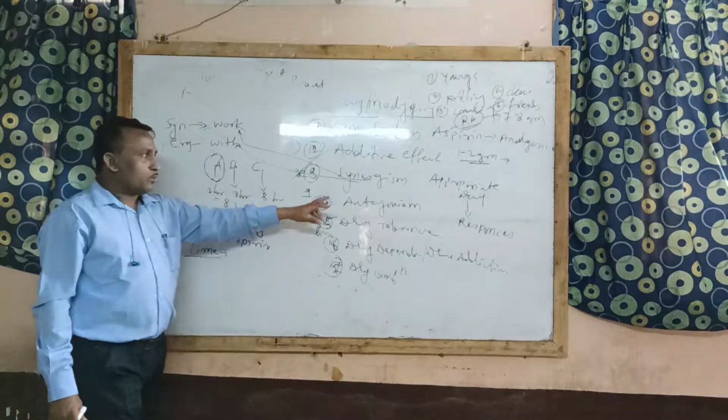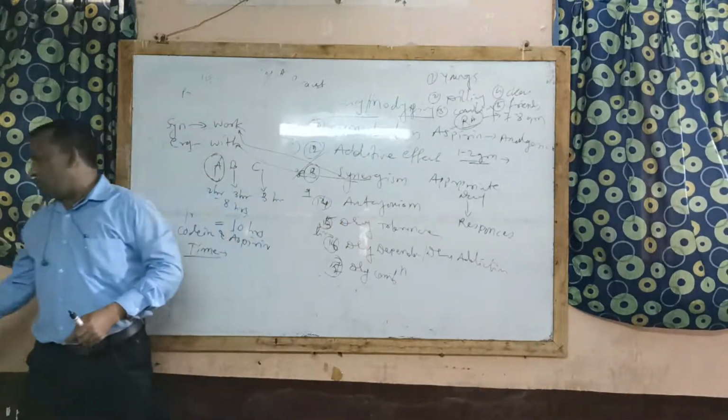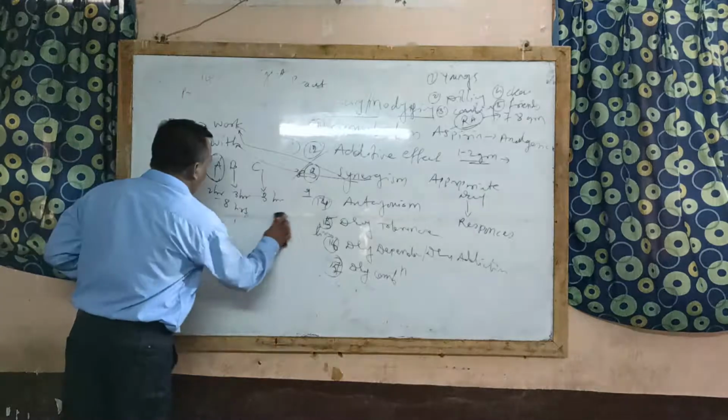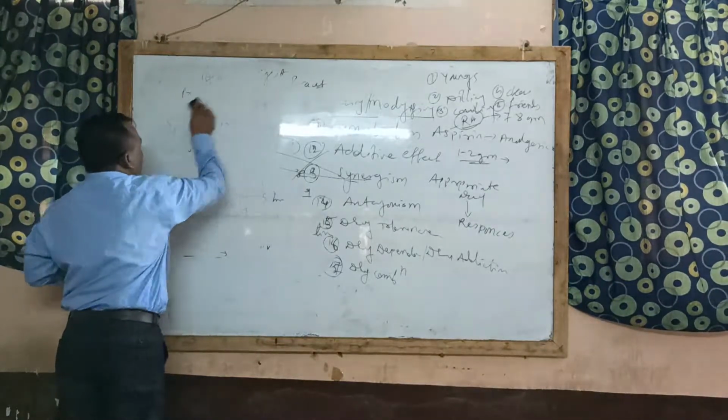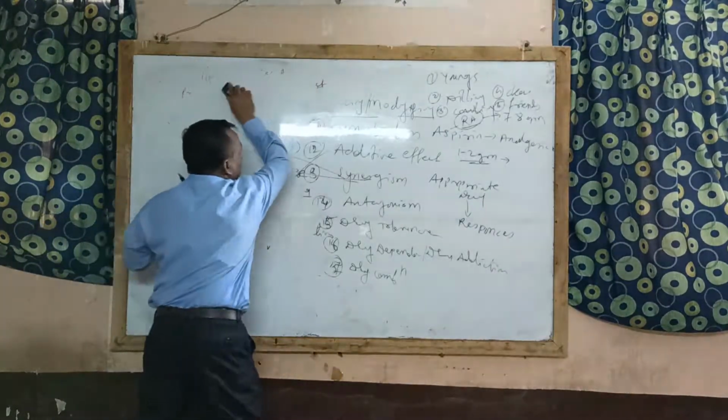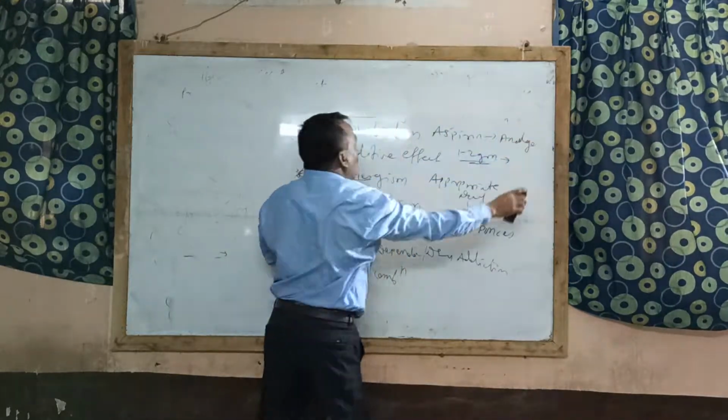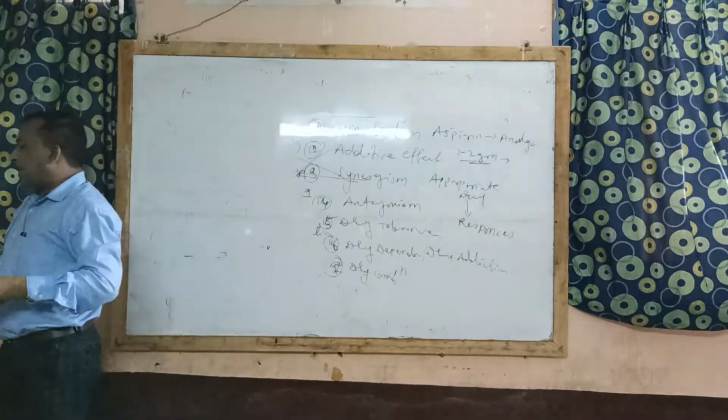Okay. Now the next important factor is antagonism. This antagonism is also most important. For 4 marks they will ask what is drug antagonism, name various types of antagonism, or explain various types of antagonism.